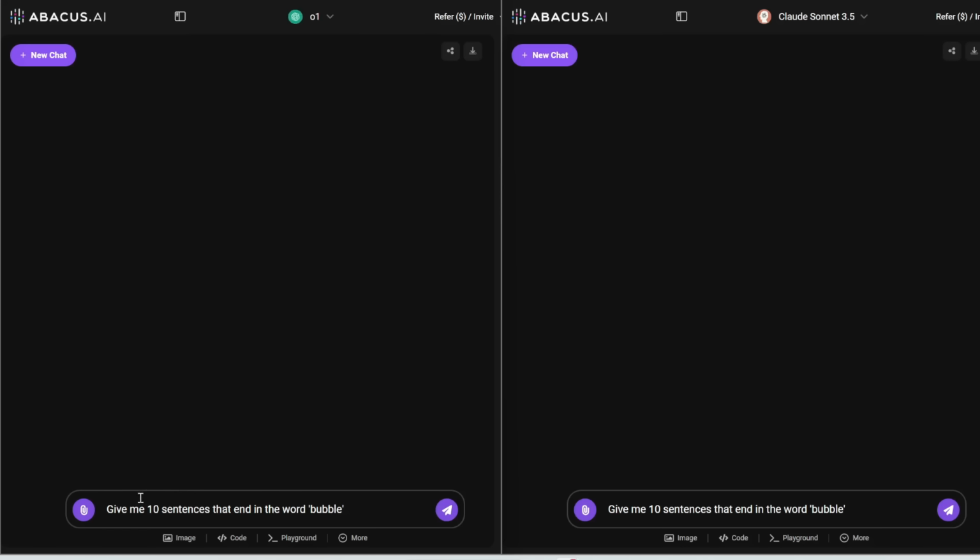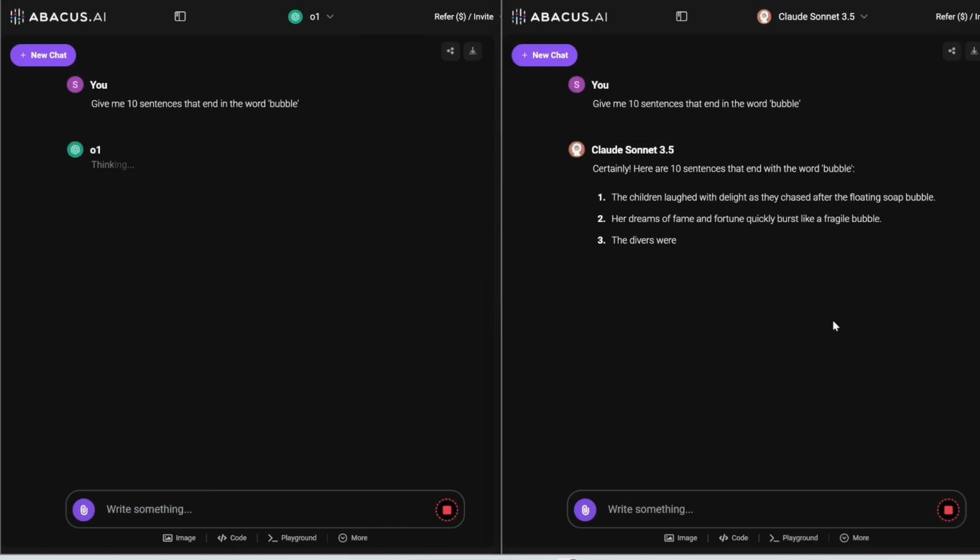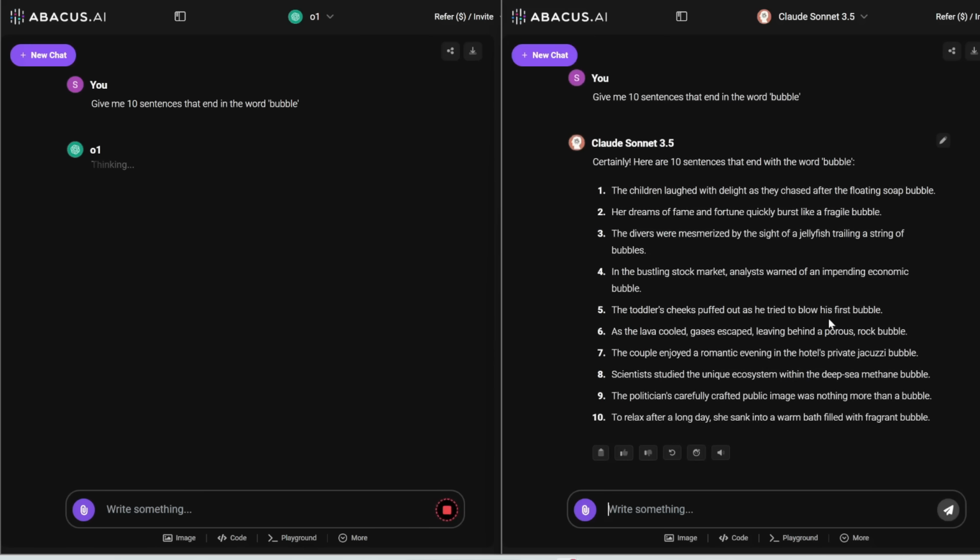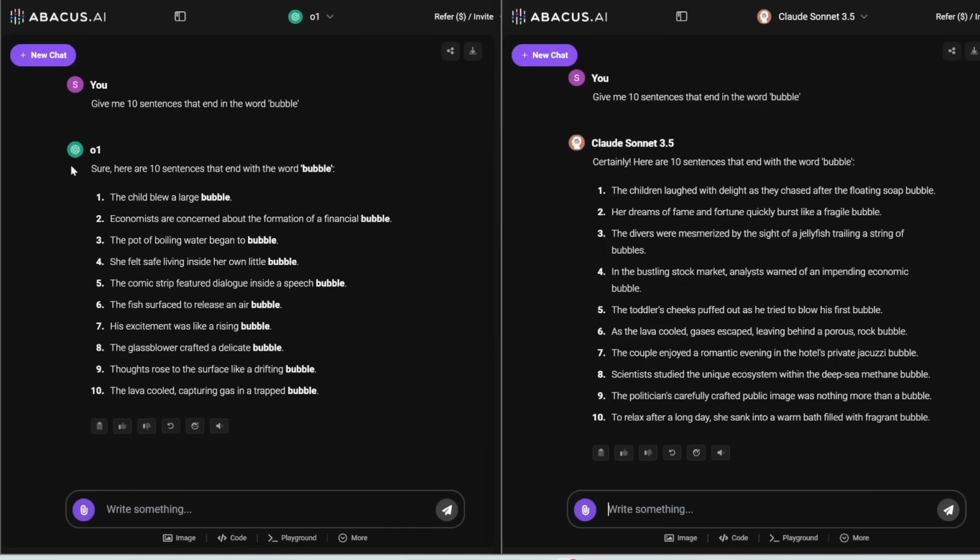Alright, next prompt: give me 10 sentences that end in the word bubble. I'm not sure why, but this prompt really throws off some of the leading AI models out there. So let's see. O1 nailed this. All 10 sentences end in the word bubble, and it even bolded the word bubble for us. Now, Claude 3.5 did not actually get this correct, so the third sentence ended in bubbles instead of bubble. Really close, but not exactly fully correct.